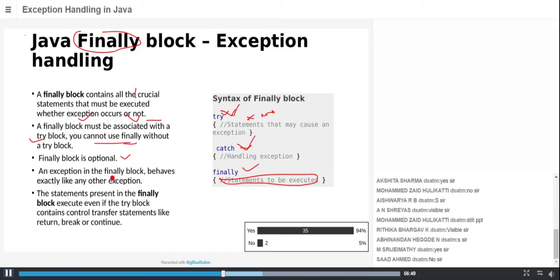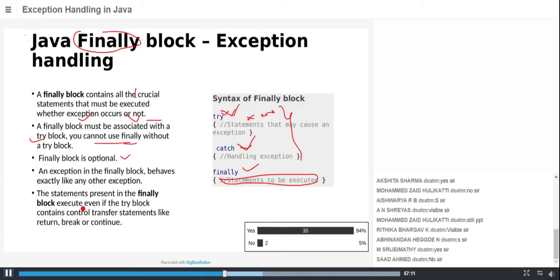Now, an exception in the finally. If you have an exception here also, it behaves exactly like a normal exception, like what we have done with try and catch. You may have a statement that may cause an exception, similar to the exceptions we have seen till now.